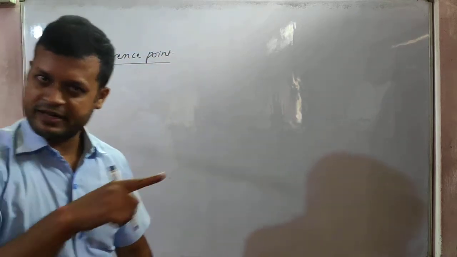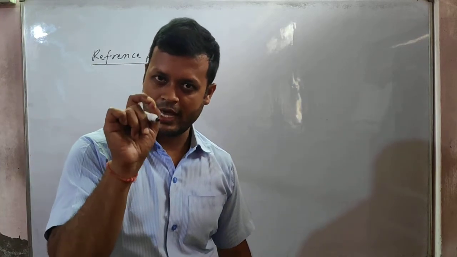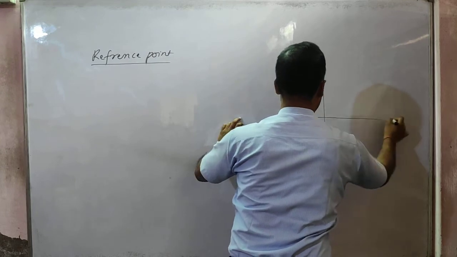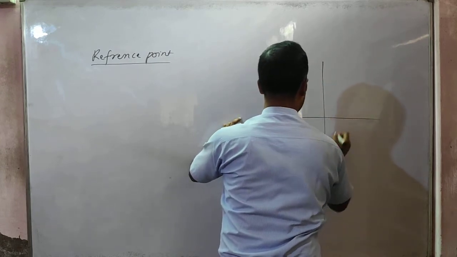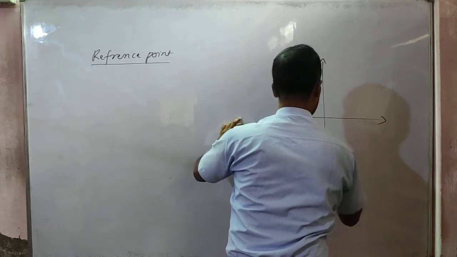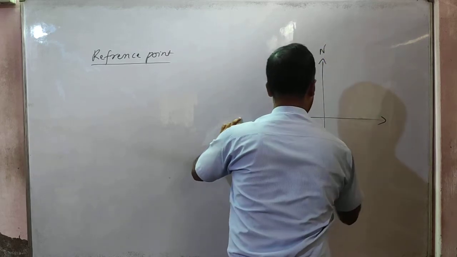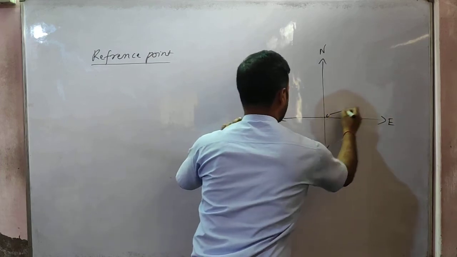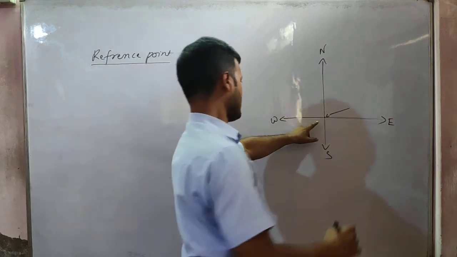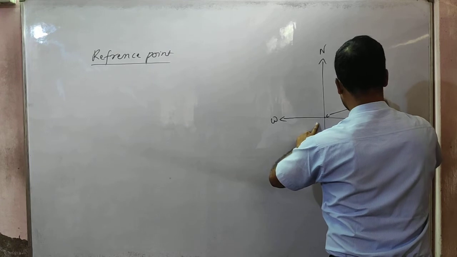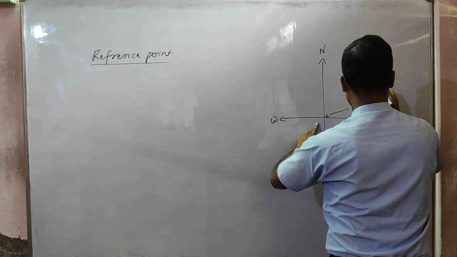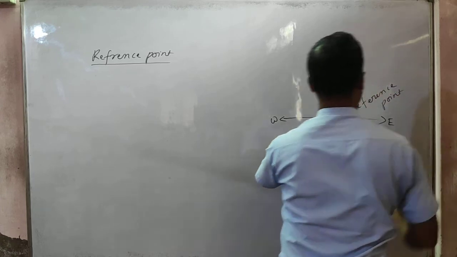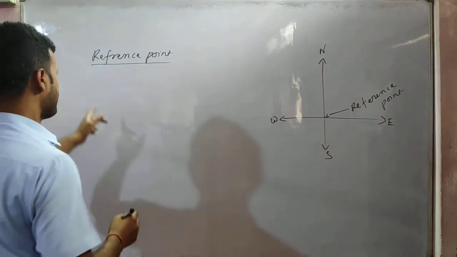The two lines were reference lines, and the point where the two lines were meeting, these two lines, north-south and west-east, this point is called the reference point. Okay, students.